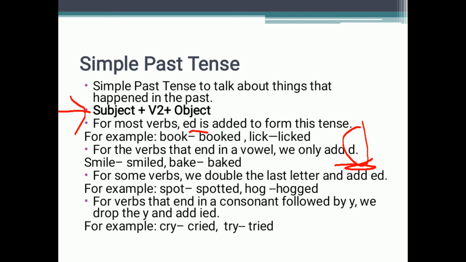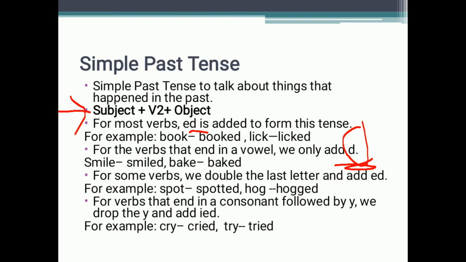And then there are some verbs where we double the last letter and then add ed. For these verbs, whatever the last letter is, we will double the last letter, and then we will add ed at the end. Like spot, spot will become spotted, double t and ed. Hog, hogged, double g and ed.